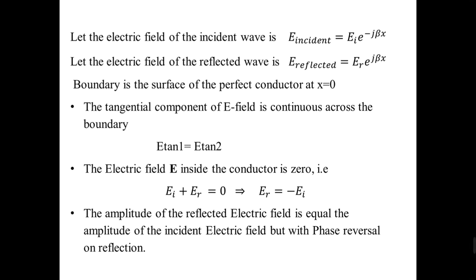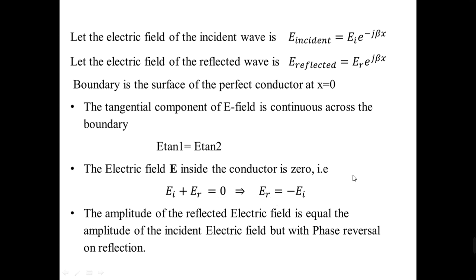Hence, just above the surface of the perfect conductor, that is in medium 1, the tangential field component will be E_I plus E_R, which is equal to 0. Therefore, E_R will be equal to minus E_I. That is, the amplitude of the reflected electric field is equal to the amplitude of the incident electric field.